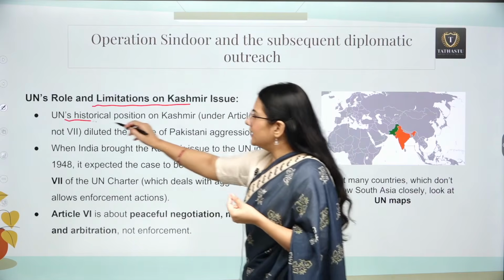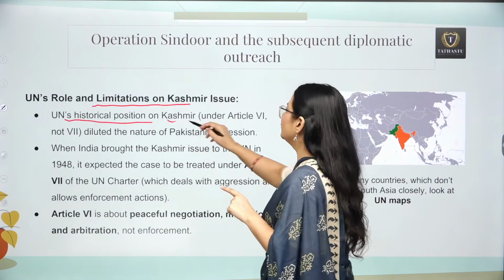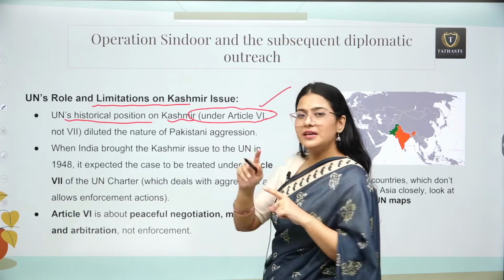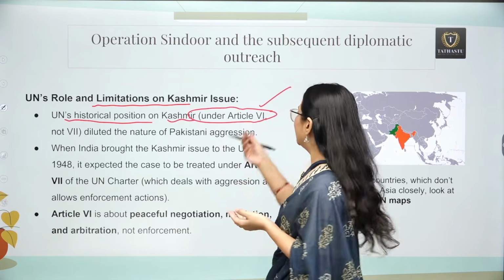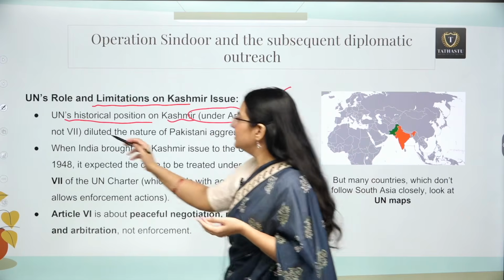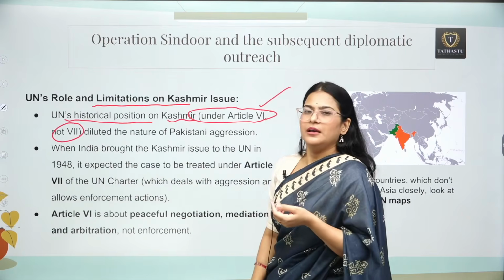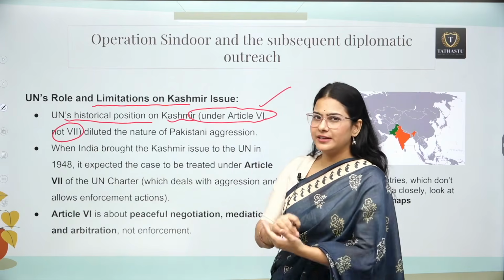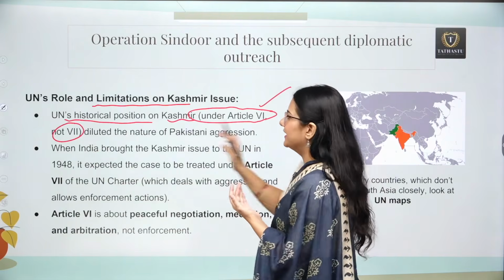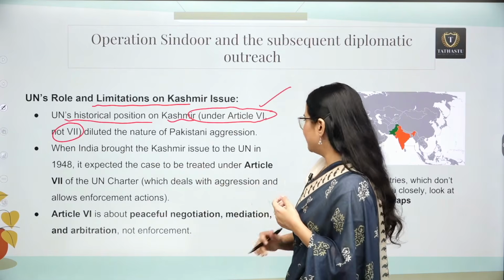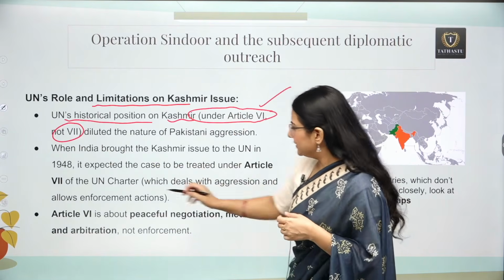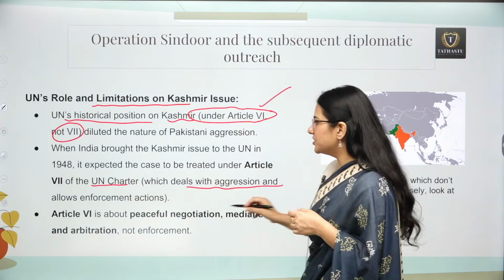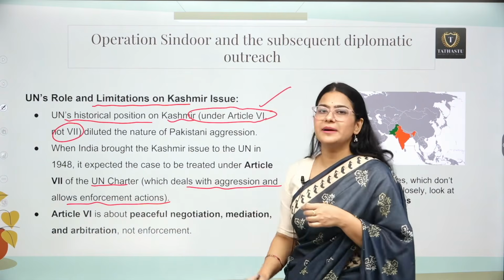The United Nations' historical position on Kashmir was put under Article 6 and not under Article 7. What is the difference between Article 6 and 7? Article 7 of the UN Charter deals with aggression and allows enforcement action.